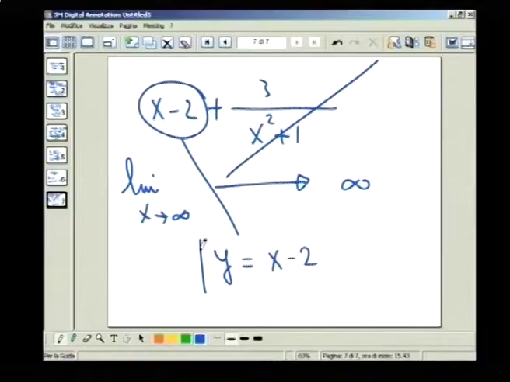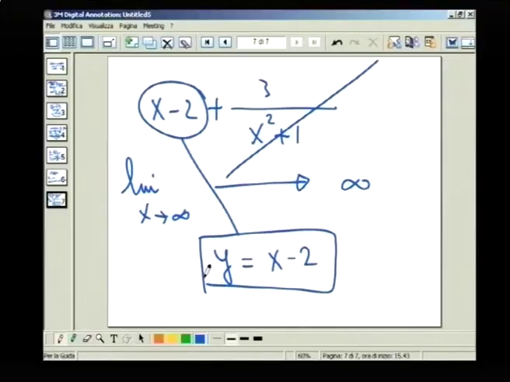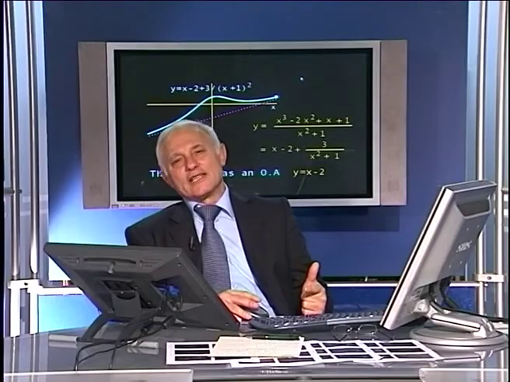And that's the idea. The idea is that you approach this line here. Since this line is an oblique line, we say that the function has an oblique asymptote. So functions may have a vertical asymptote, like the one we saw before. It may have a horizontal asymptote. It may have an oblique asymptote. Usually, you can have a vertical asymptote together with a horizontal asymptote.